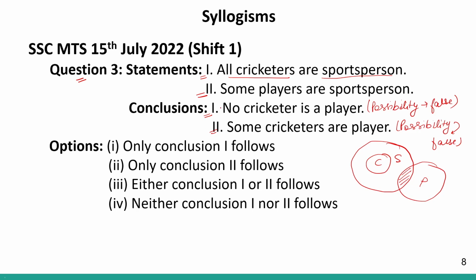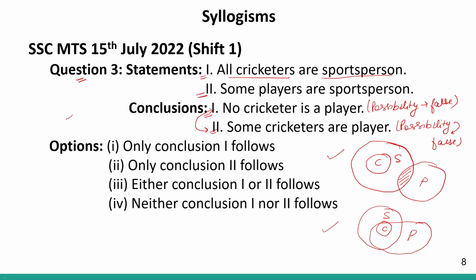Now, if you look at conclusion 1 and 2, either of them will be true. Correct? Either I will have this diagram, or I can say all cricketers are sports persons and some players are sports persons. Let's say this is my P. So, either my diagram will be like this or my diagram will be like this. Correct? I will have 2 possibilities. Now, conclusion number 1 says no cricketer is a player. So, no cricketer is a player is given in this diagram. And some cricketers are players is given in this diagram. So, basically, I can say that either this will be true or this will be true.